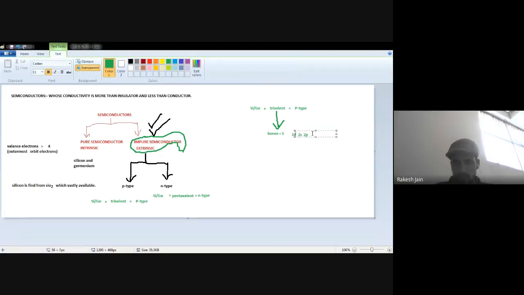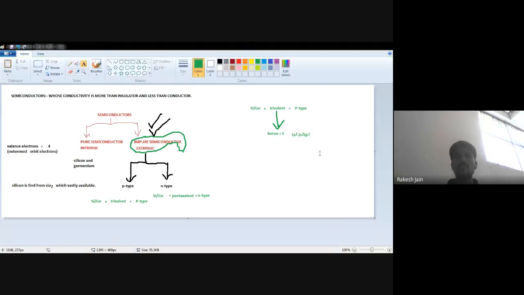Okay, so s consists of 2, and the second s consists of 2, and p only consists of 1 here because we only require 5. So 2 plus 2 plus 1. Okay, so which one is the outermost orbital?